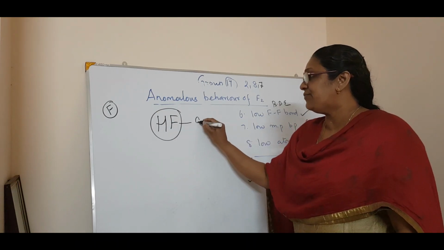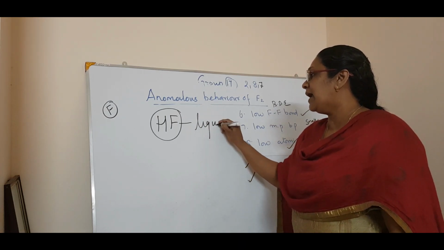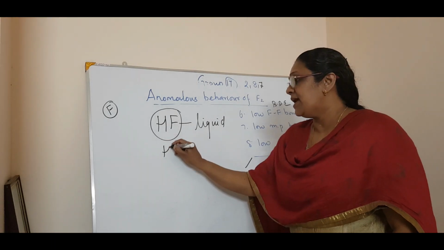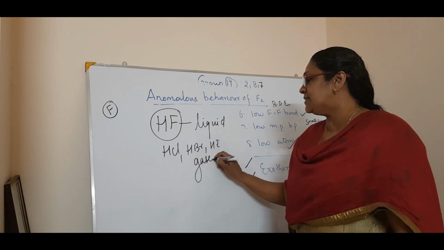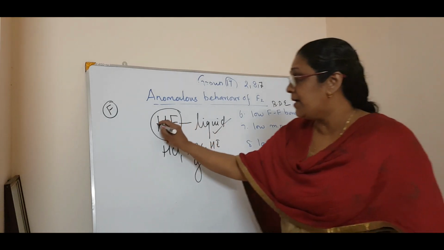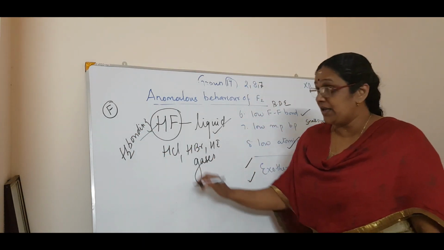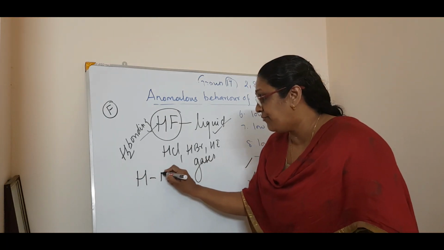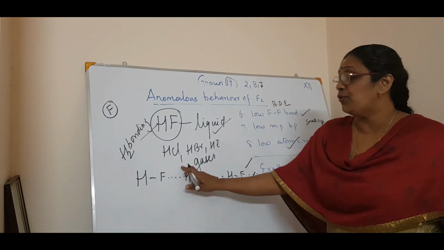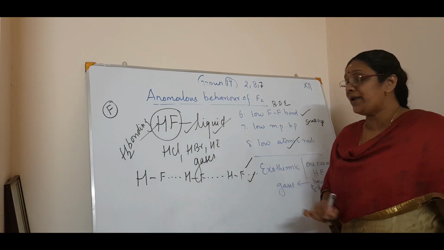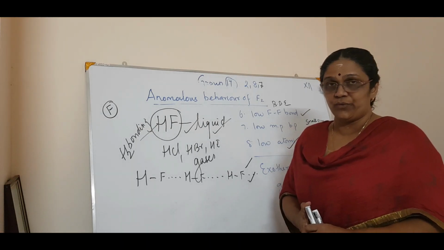This HF is a liquid, that is a peculiarity, and all other halic acids, HCl, HBr and HI, are gases, whereas HF is a liquid. Why? This is also a question. Due to the intensive hydrogen bonding. HF is intensively hydrogen bonded: HF, again HF, again HF. Due to this hydrogen bonding it exists as a liquid, but all others exist as gases. So these are the anomalous behavior of fluorine.